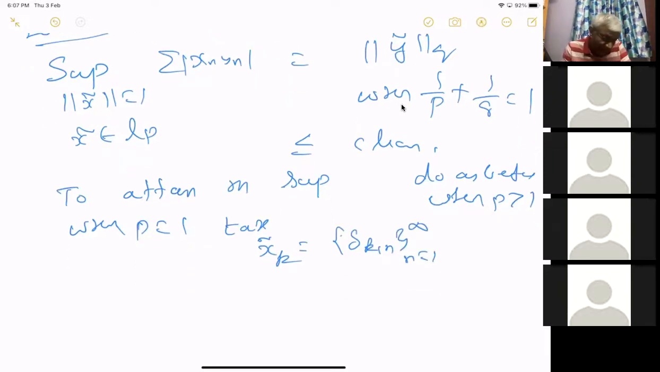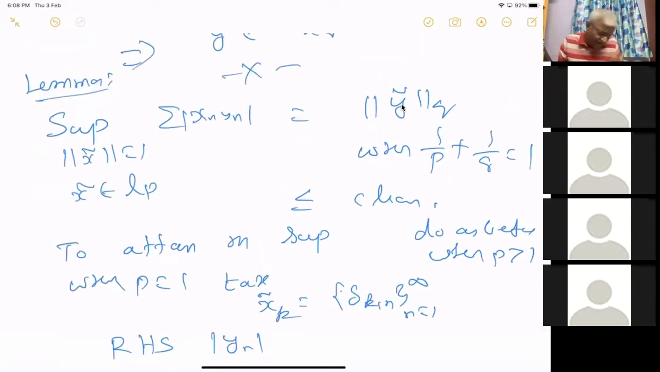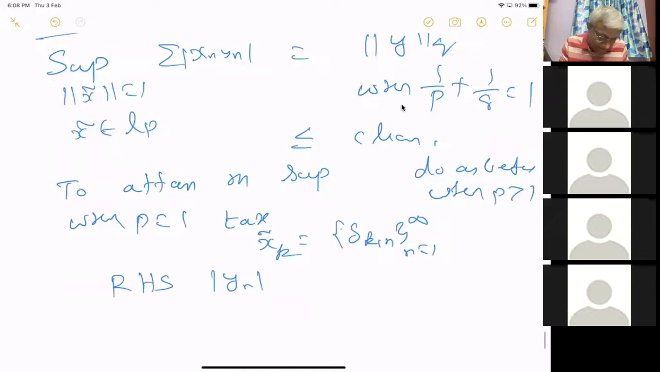If you use that, then the RHS becomes just the modulus of y_n, right? When you take the supremum, you will get the L infinity norm. I mean, the supremum will not be attained, but you will get a sequence. There we took a y_n, where we took an x tilde where the supremum is attained. In this case, the supremum will not be attained in one element. We have to take an x_k tilde, and the supremum will be attained on that sequence. That is also enough.